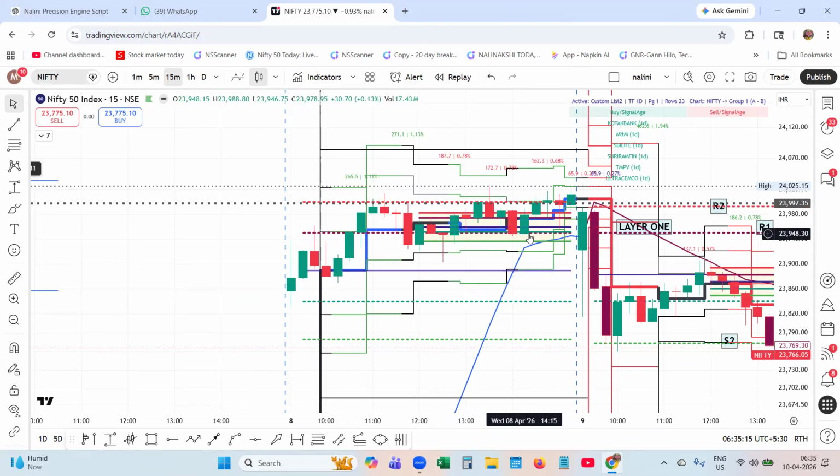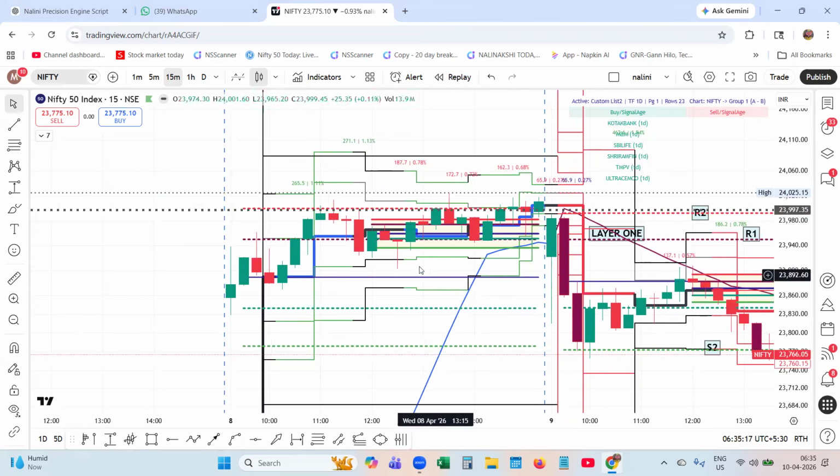Afternoon session, layer 2 plotting. Then compression started coming into the market. My price started compressing. It could not expand above the layer 2. Price has not moved above the layer 2 much, and layer 1 or 2. Price stalled over there.